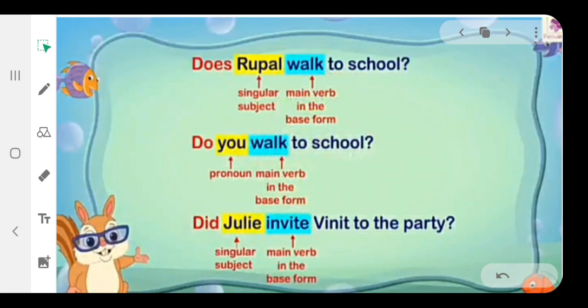Is Julie a good dancer? Are Nikki and Ricky coming to the party? Am I coming to the market too? Is is present tense with a singular subject. Are is present tense with a plural subject and the pronoun you. Am is present tense with the singular pronoun I. Now we will solve the exercise. Unscramble the words.